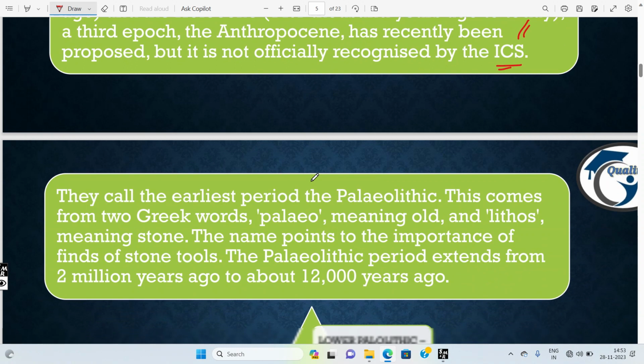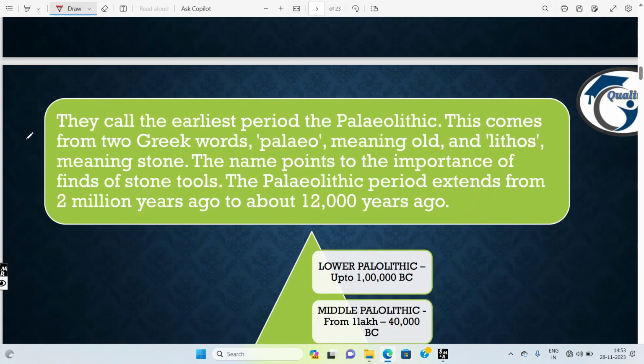Now, they call the earliest period the Paleolithic. This comes from two Greek words: Paleo meaning old, and lithos meaning stone. The name points to the importance of finds of stone tools.